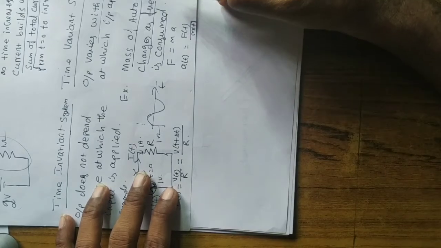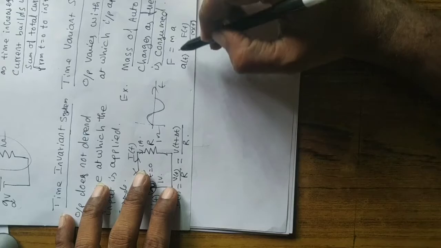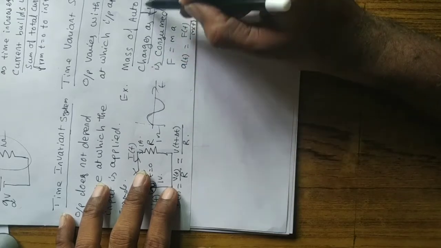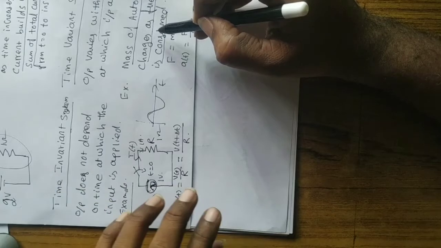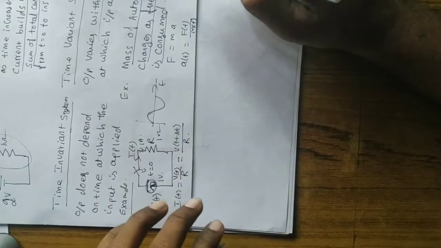Okay, so as the time increases, mass decreases. So the mass of the automobile with respect to time decreases. Then it may be viewed as a time variant system.